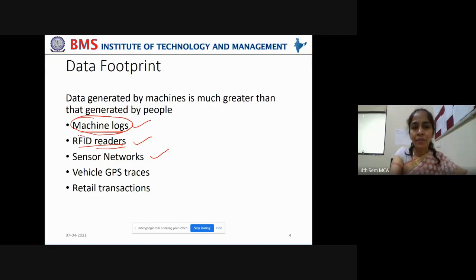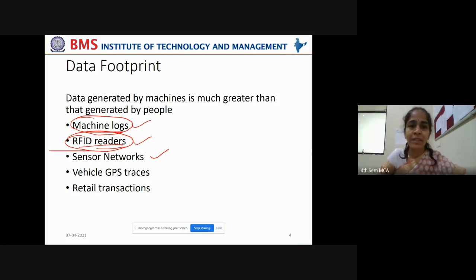Right? RFID readers are also used near gated communities, near the gate. Or when you enter a mall, near the parking, that gate will be lifted only by reading your number plate using these RFID readers, and immediately a ticket will be generated for you to keep track of the time you have parked your vehicle in the parking lot. Right? For all these applications, RFID readers will be useful. And these again generate lots of data.